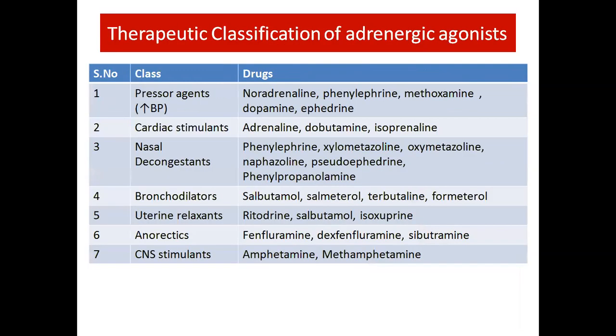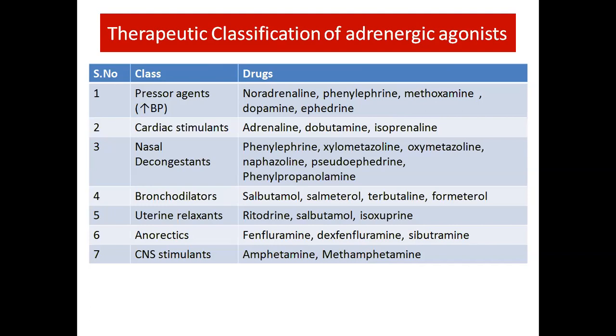Therapeutic classification of adrenergic agonists. Pressor agents increase BP: noradrenaline, phenylephrine, methoxamine, dopamine, and epinephrine. These are the pressor agents. And cardiac stimulants: adrenaline, dopamine, and isoprenaline. They have cardiac stimulant action.